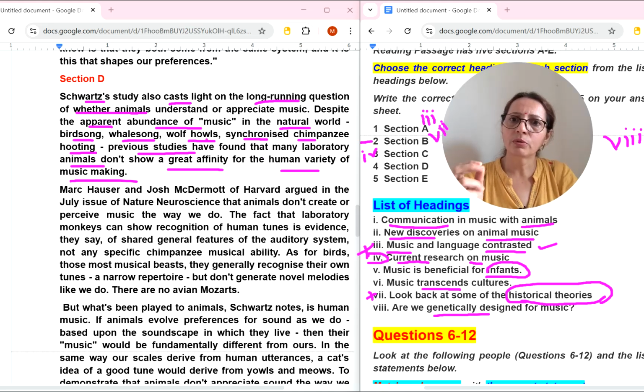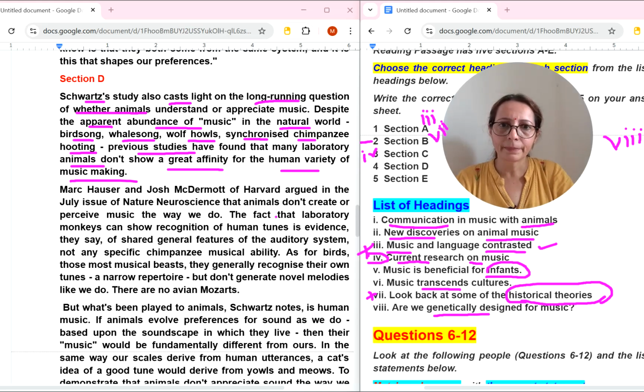So they are talking about their sounds, their communication, I think. Communication in music with animals, new discoveries on animal music. They are not talking about new discoveries. They are only saying this person's study also casts light on the long-running question of whether animals understand or appreciate music. Understand means like whatever one person is saying, the other is understanding it, so understand is communication only.